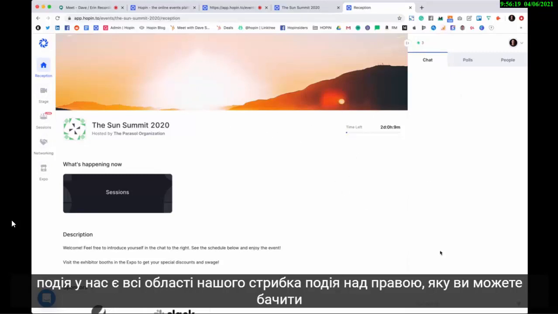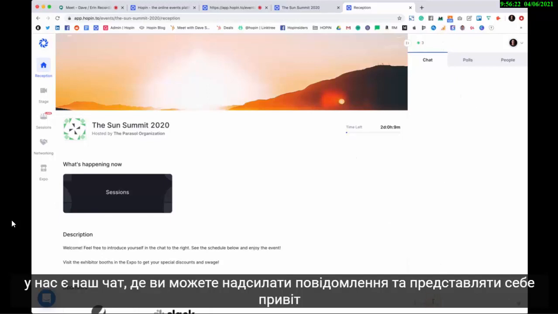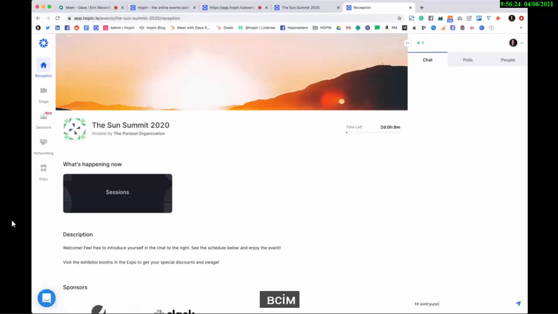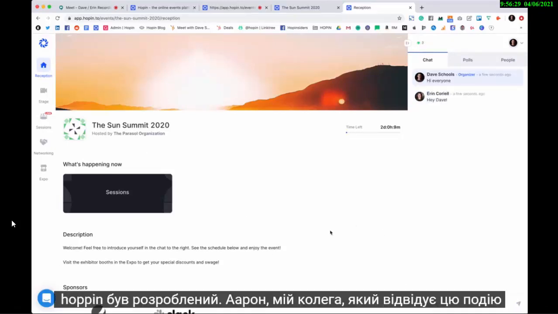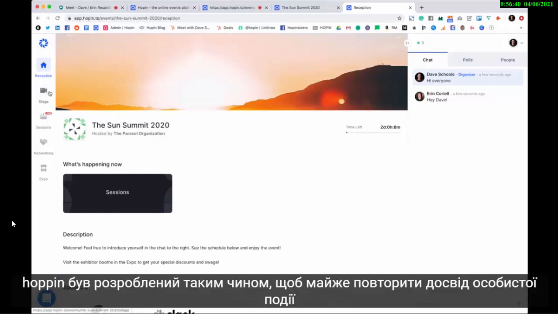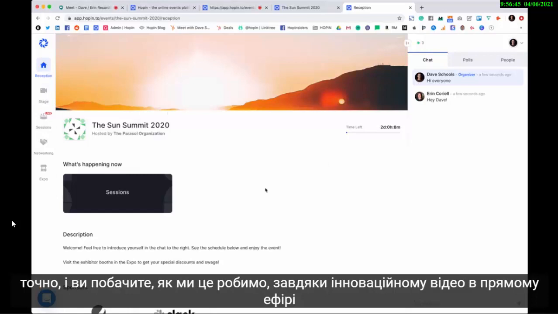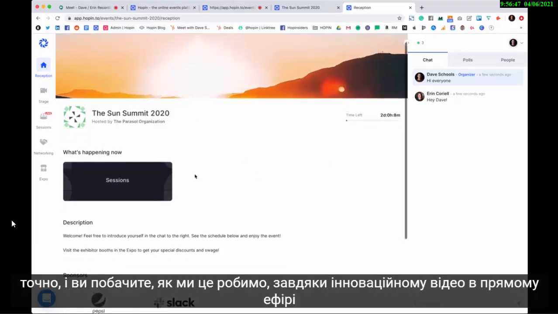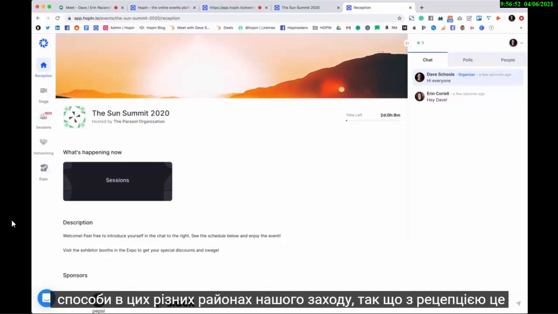Over on the right, you can see we have our chat where you can send messages and introduce yourself. Hi, everyone. There's Aaron, my colleague who's attending this event. We're going to see Aaron and Franz throughout this event as other attendees. Hopin was designed to replicate the in-person event experience almost exactly, and you'll see how we accomplished that through some innovative live video ways in these different areas of our event.